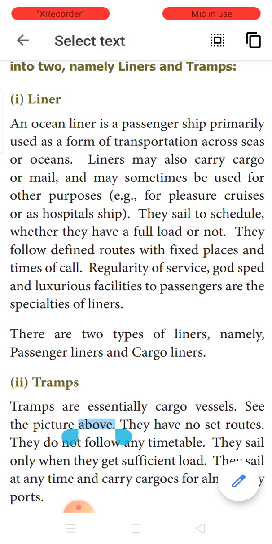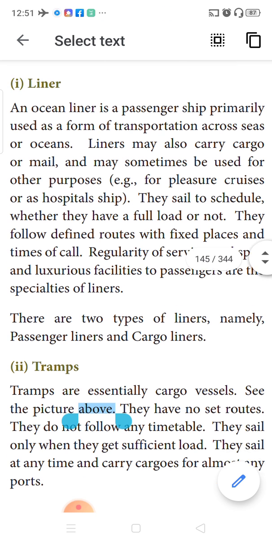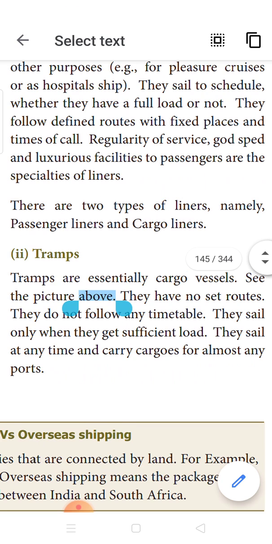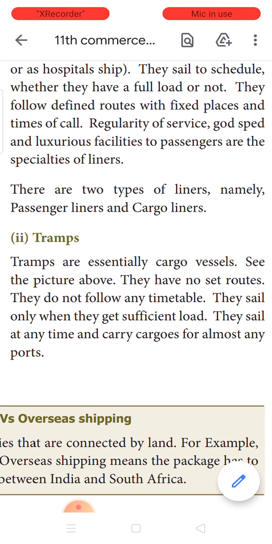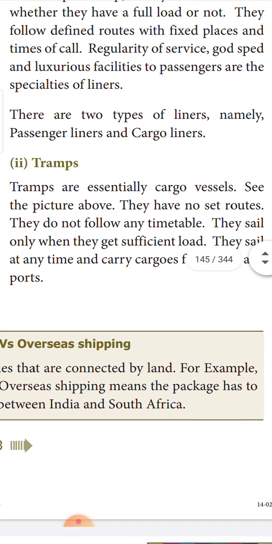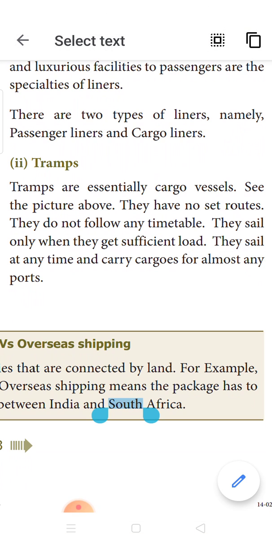To some extent, they carry cargoes, hospital facilities. They are also used for pleasure purposes. Next is, when you take liners, you can classify that as passenger liners and cargo liners. The next type of overseas shipping is trams. Trams are essentially or exclusively cargo vessels.